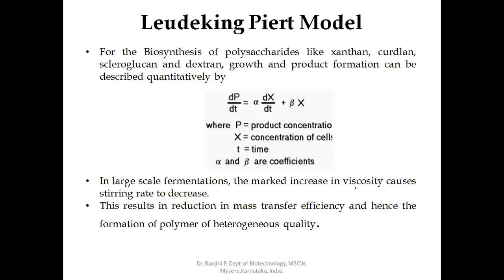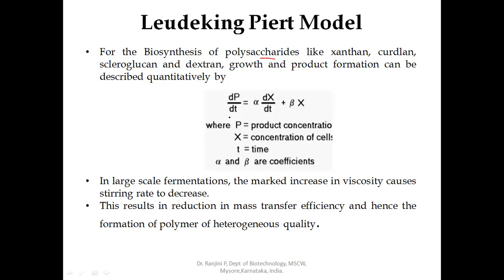Next is the Luedeking-Piret model. During the synthesis of polysaccharides like xanthan, curdlan, scleroglucan, dextran, pullulan, etc., growth and product formation can be described quantitatively. Quantitative estimation of growth and product is possible by the Luedeking-Piret model.